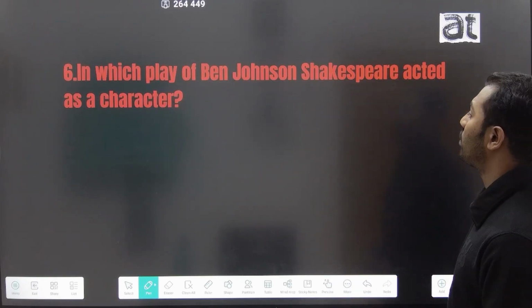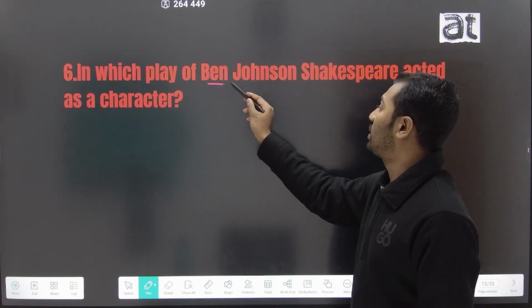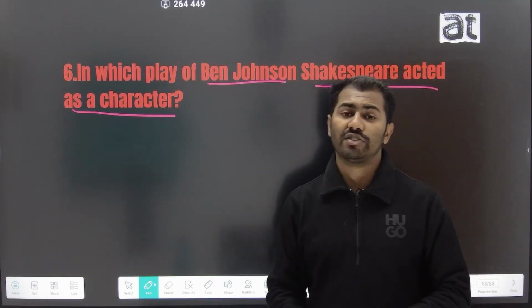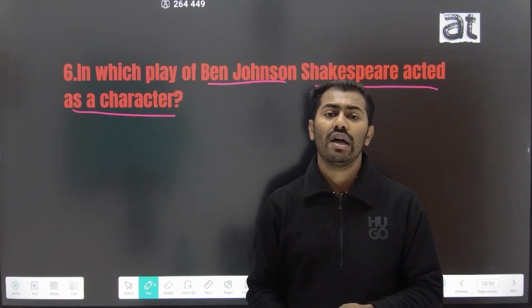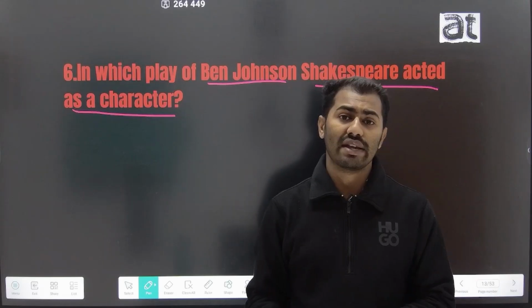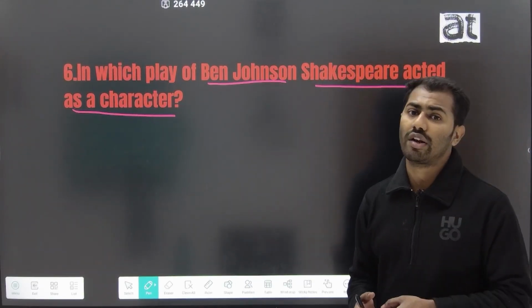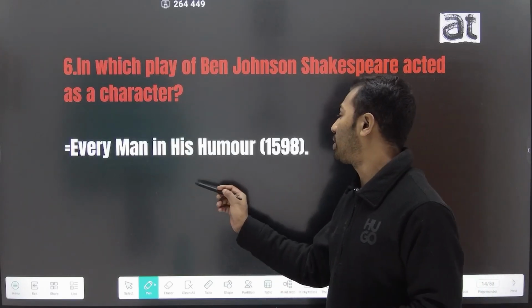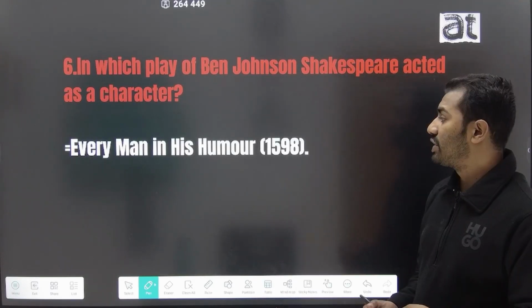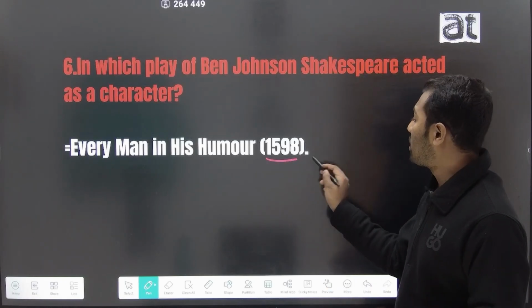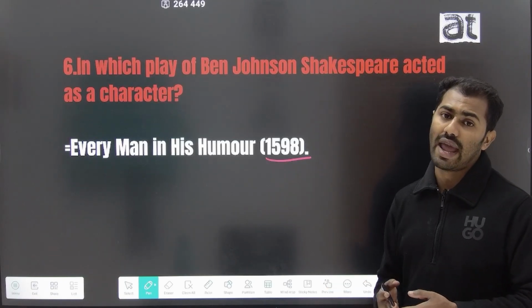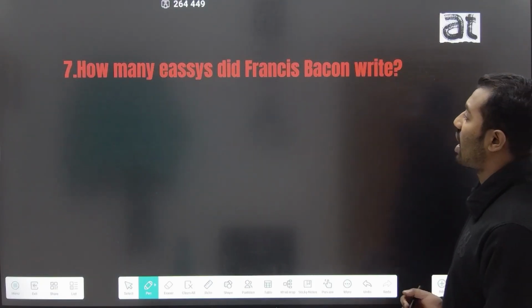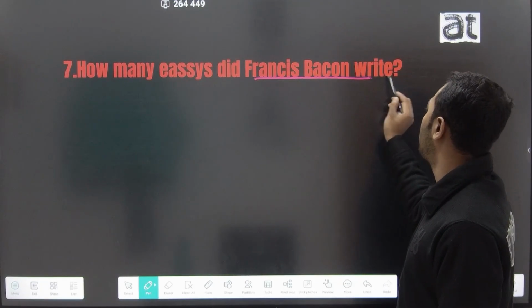The sixth question is: in which play of Ben Jonson did Shakespeare act as a character? William Shakespeare in his early years acted as well as wrote plays, and he worked in one of Ben Jonson's plays also, and the play is Every Man in His Humour. Every Man in His Humour, which was published in the year 1598, is the work in which Shakespeare acted as a character.